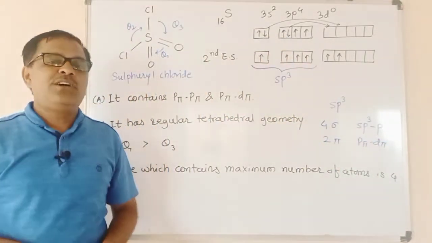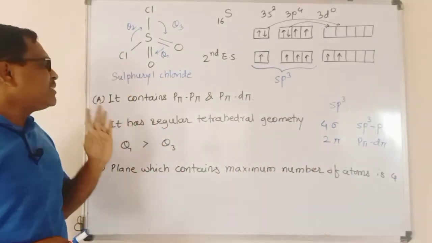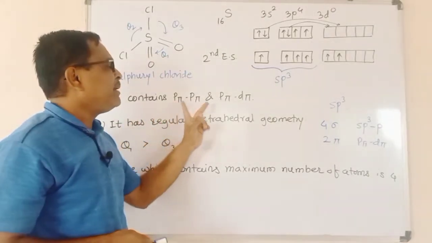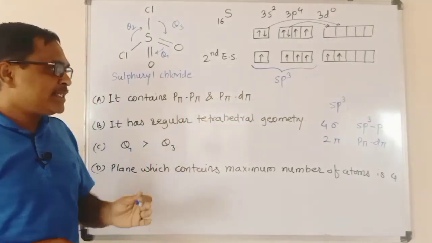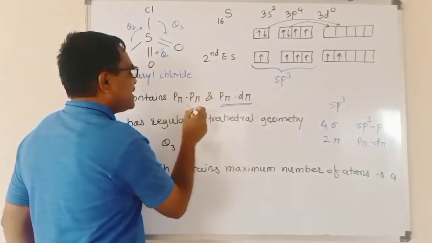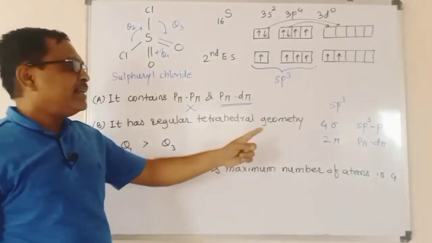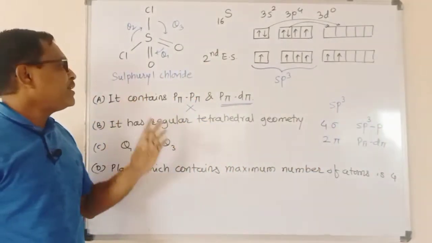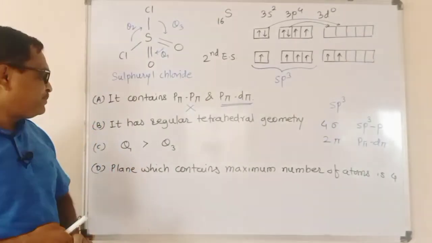There does not exist a pπ-pπ type of bond, and therefore the first option is ruled out, as it says it contains pπ-pπ and pπ-dπ bonds. By this explanation we know it contains pπ-dπ bonds but not pπ-pπ; instead it has 4 single sp3-p sigma bonds. Therefore, option 1 is not correct for SO2Cl2.